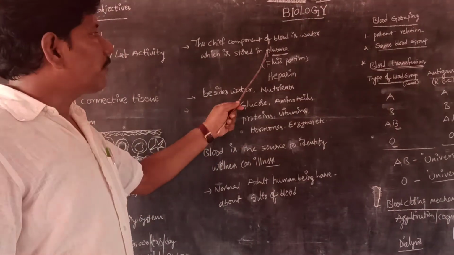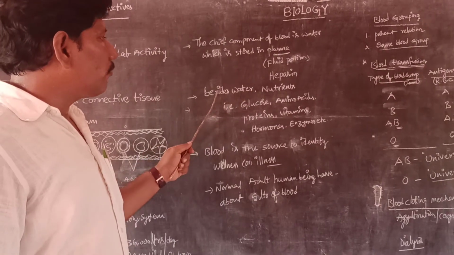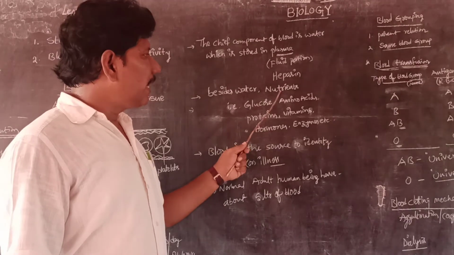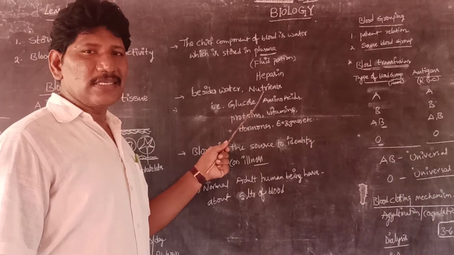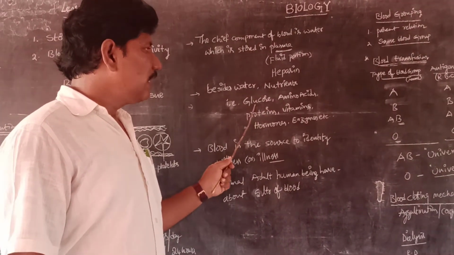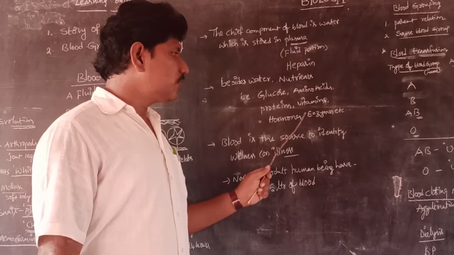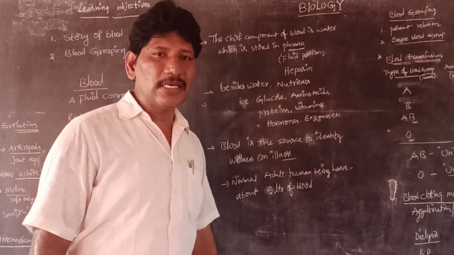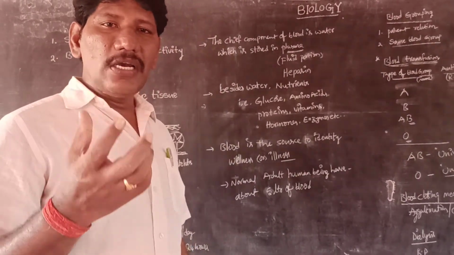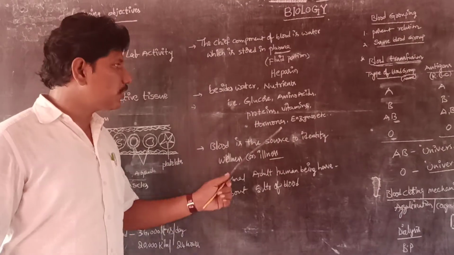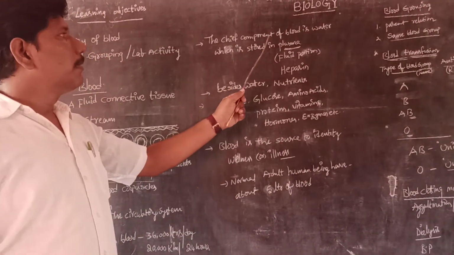Apart from the major portion, water, the blood contains nutrients like glucose, amino acids, proteins, vitamins, hormones, enzymes, etc. I mean that solid, liquid and gaseous substances are transported by the blood.